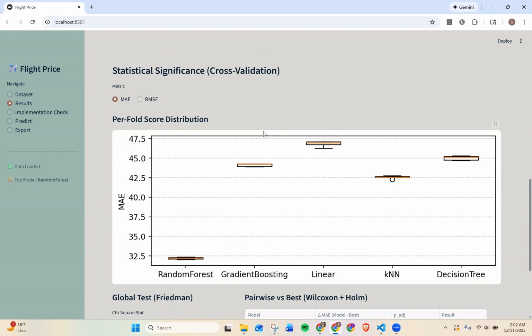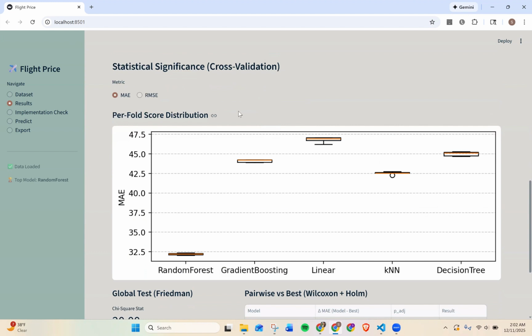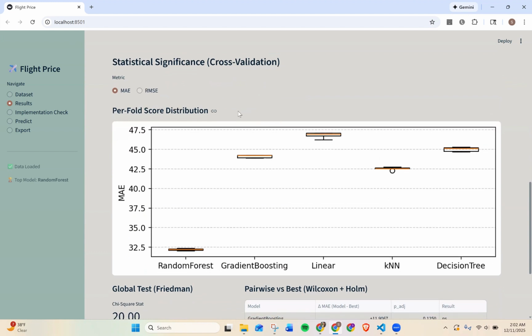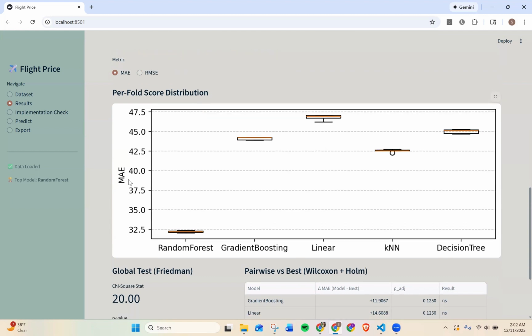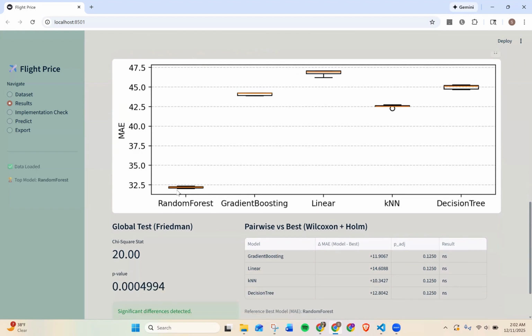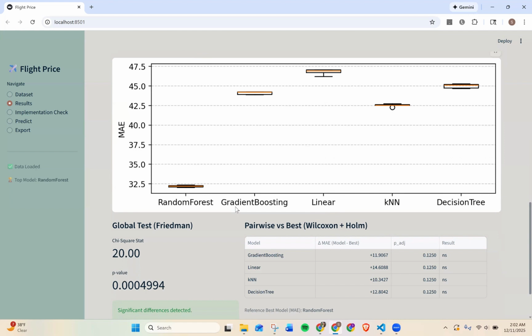Scrolling down further to cross-validation significance, we have two options to select from, which are MAE and RMSE. For the cross-validation significance section with the metric of MAE, we see the box plots of MAE across 5 folds for all the 5 models. From the plot, we can see that random forest is down here with the lowest median MAE and the tightest spread. Gradient boosting is just above it. Linear, KNN and decision tree sit higher.